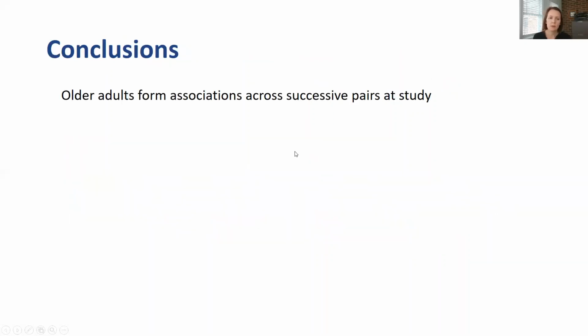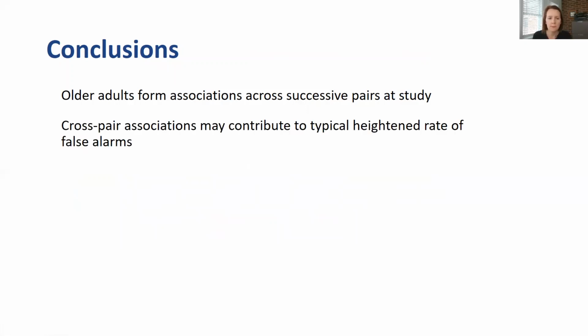So this suggests that older adults form these associations across successive pairs at study. And these cross-pair associations might actually contribute to older adults' typically higher rate of false alarms that we see on these associative memory tasks. And now the question is whether this tendency to bind over time also extends to memory for more complex events, like those experienced in everyday life, or the closest approximation that we can offer in the lab, which is events taken from movie stimuli.